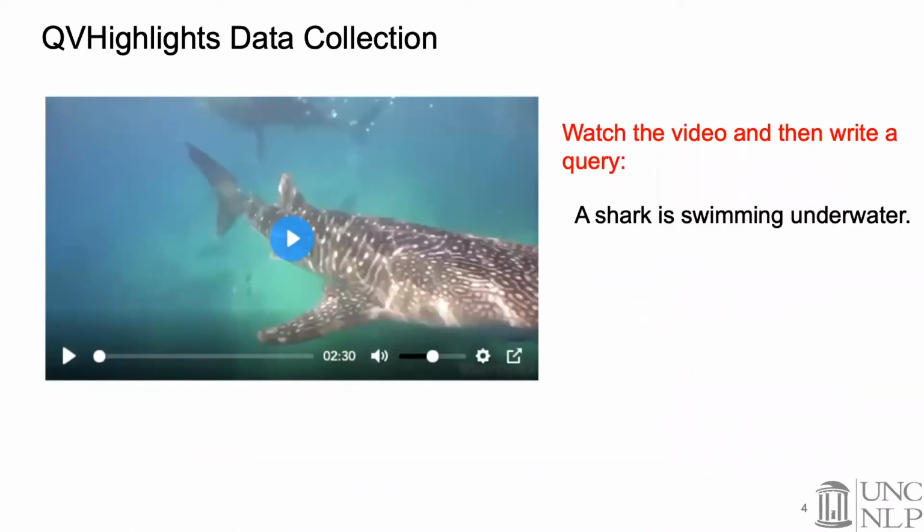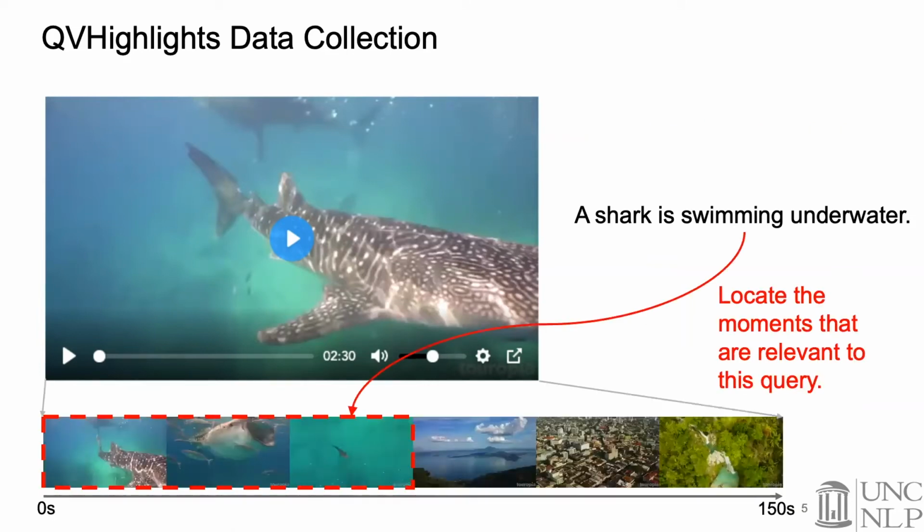For Amazon Mechanical Turk, we present the annotators one of our collected videos. Given this video, the first step is to watch the video and then write a query that is relevant to the video content. For this example, the written query is a shark is swimming underwater. The next step is annotating all the moments that are relevant to the written query. It can be a single moment or multiple moments, depending on the video and the query. In this example, there is only a single moment that corresponds to this query, as we indicate by the dashed red box.